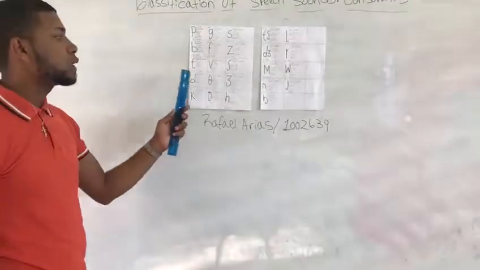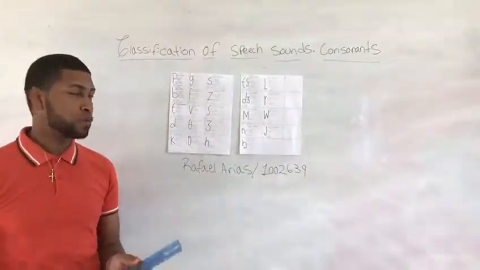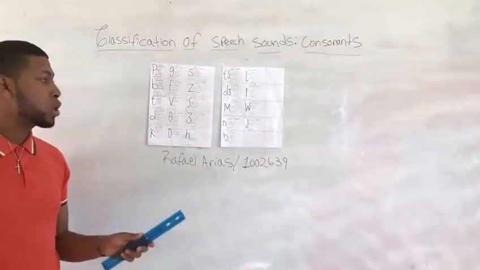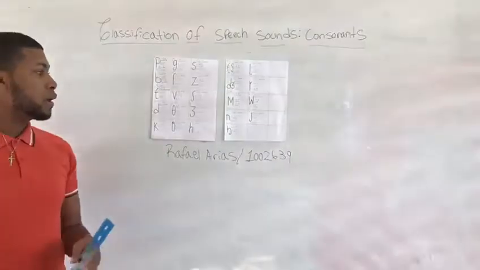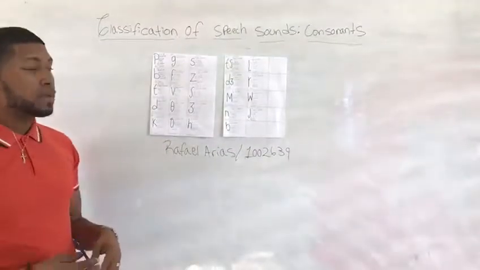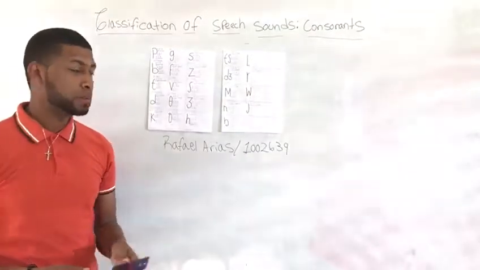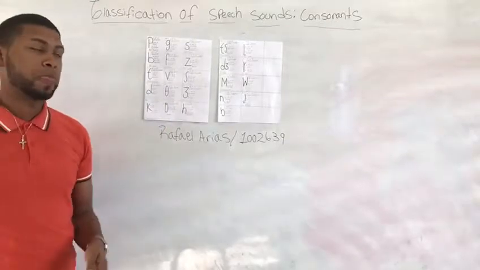The consonant cha, according to the place of articulation, is lingual alveolar, and according to the manner of articulation is stop, and according to the voice articulation is voiceless. We have an example here and it's telephone.